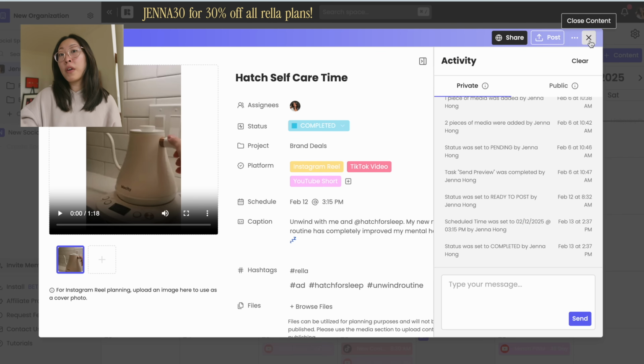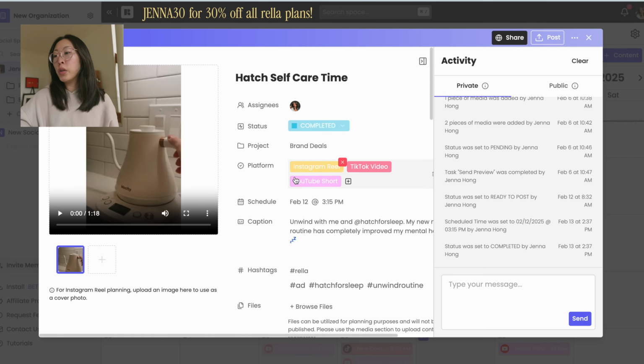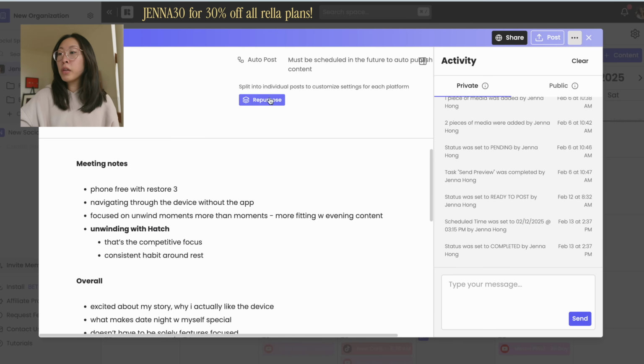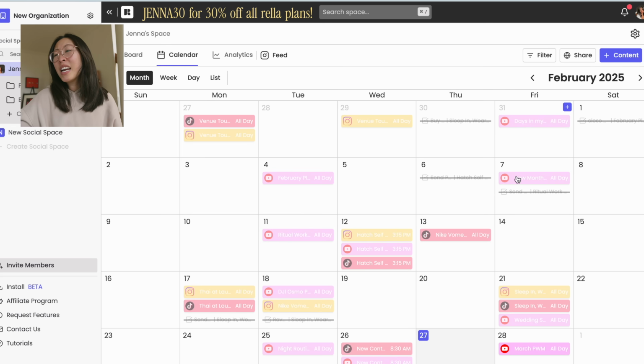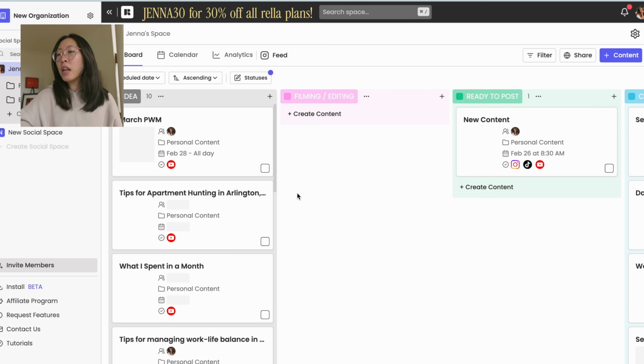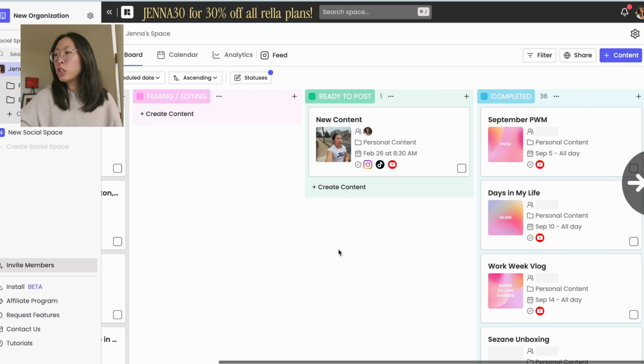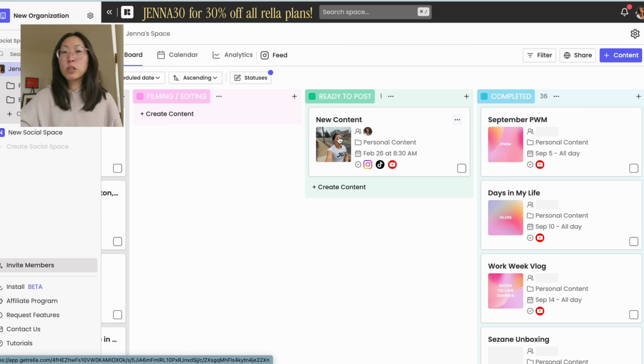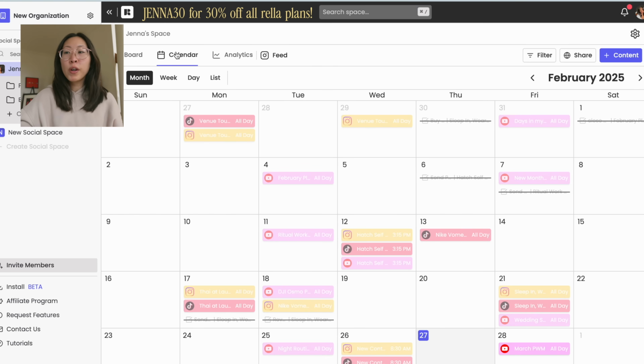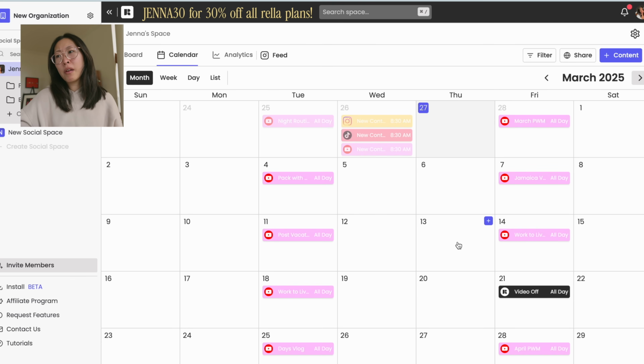And then once it's done, if I want to repurpose it to other platforms, you can also plan that out here or hit the repurpose button here. So it's really, really nice. I love Rella for that reason. And then I have all of my ideas here for March, everything that's completed. And then I'm actually posting a reel today, a run reel. I think that's everything. I feel like I breezed by Rella too.